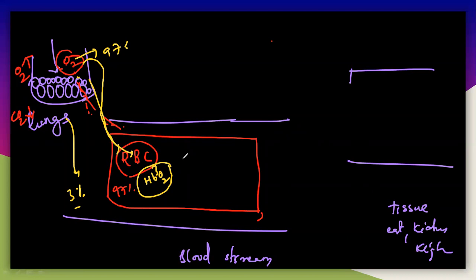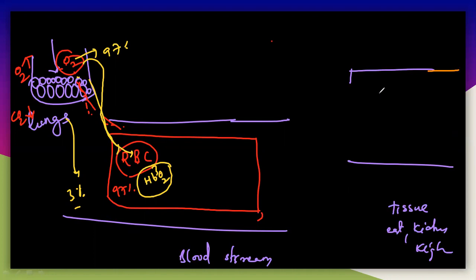First the lungs: from the lungs oxygen is coming, and the RBC can accept 97% of the oxygen, and the 3% of the oxygen is accepted by the blood plasma. This oxygen must be transported into the tissues. How can it be transported? First we have to discuss the tissue.